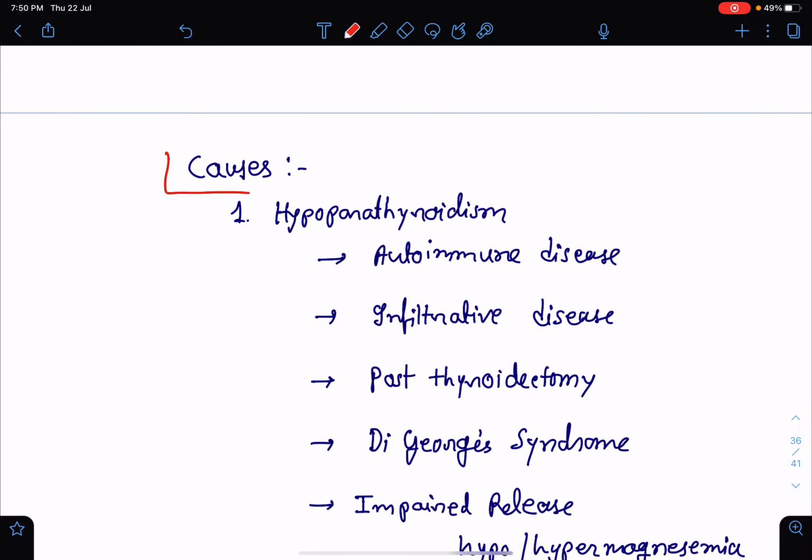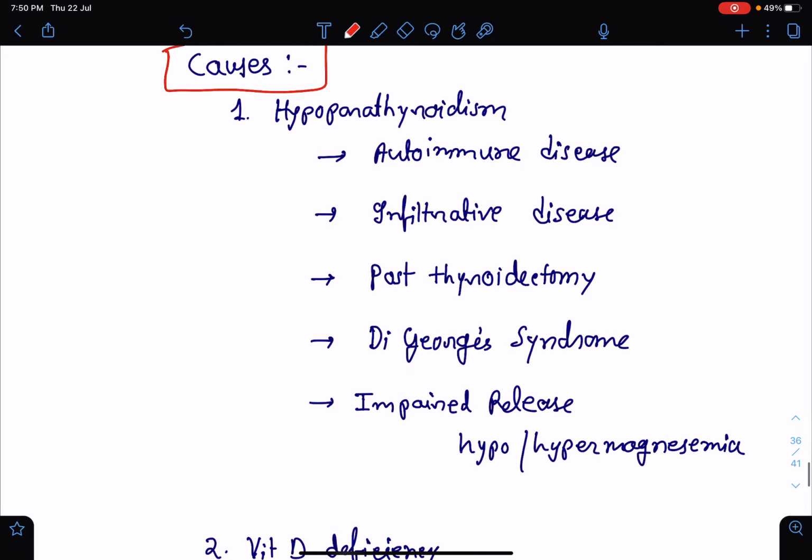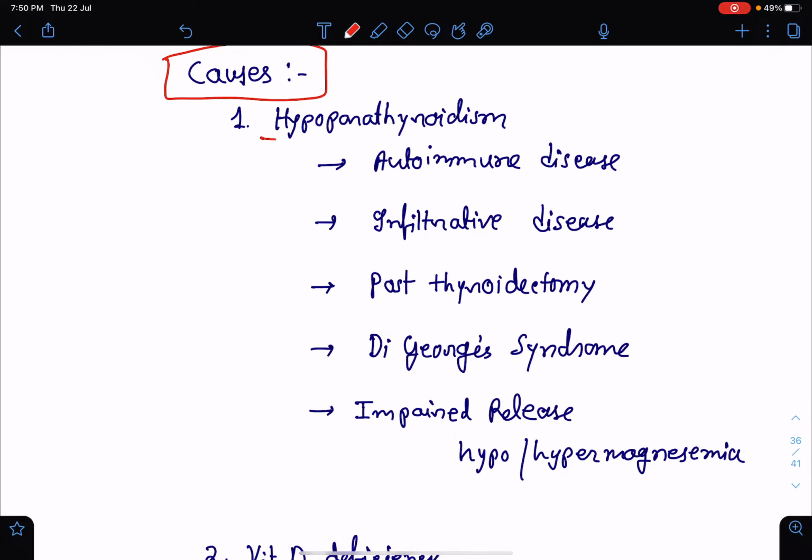Now, if we look at the causes of hypocalcemia, the most important cause is hypoparathyroidism, because in my previous class when I talked about the calcium homeostasis, we have seen that parathyroid hormone is the major determinant of calcium level in our body. By acting on the kidney and bone, it maintains the calcium level in the blood. So whenever there is hypoparathyroidism, there will be reduction of calcium level in the blood, resulting in hypocalcemia.